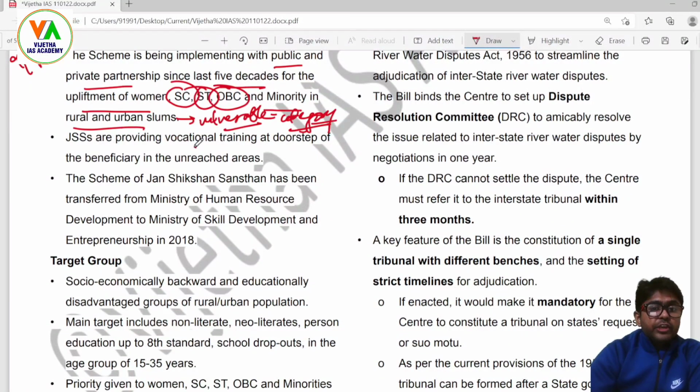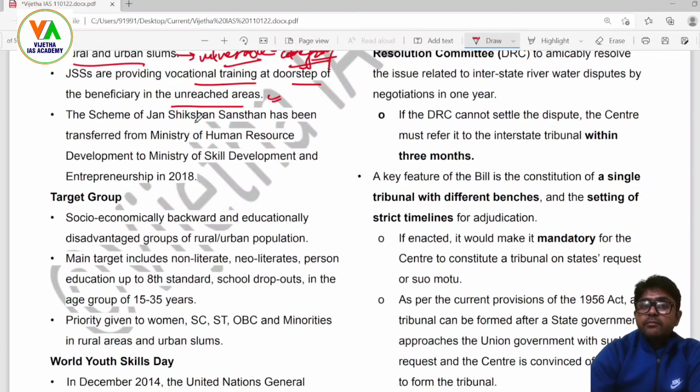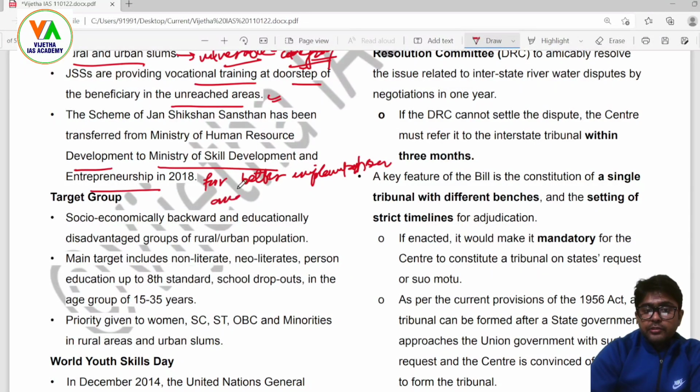JSS provides vocational training at the doorstep of the beneficiary in unreached areas. Important: the scheme of Jan Shikshan Sansthan has been transferred from the Ministry of Human Resource Development to the Ministry of Skill Development and Entrepreneurship for better implementation and coordination.